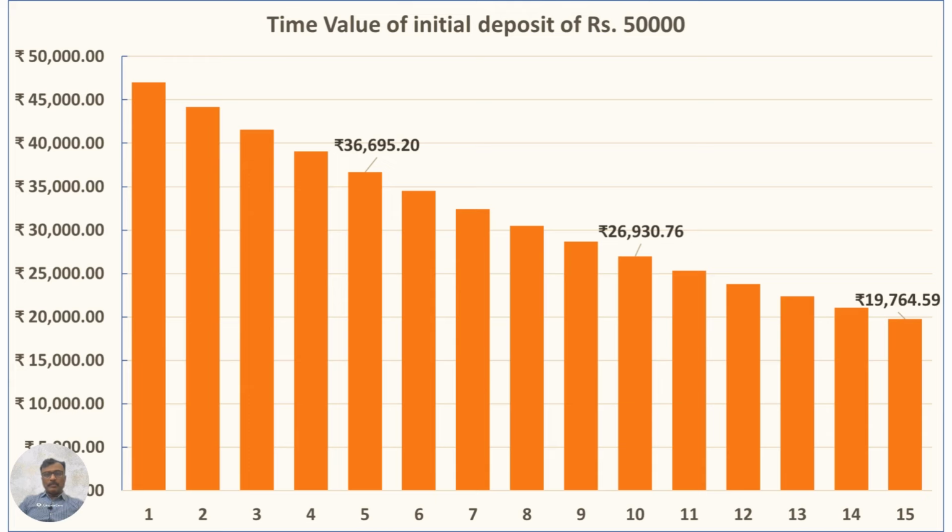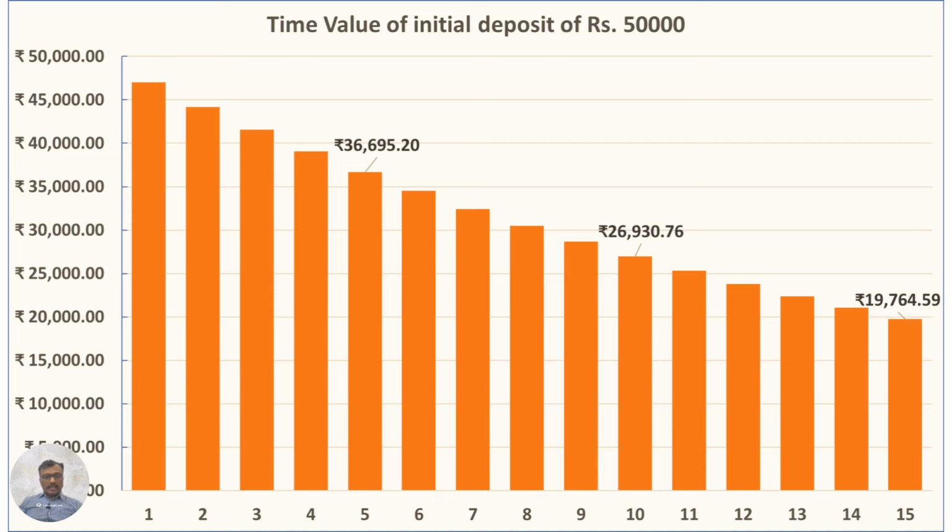Let's see one more example. This slide presents a graph illustrating the change in value of 50,000 rupees over a 15-year period. Suppose you have 50,000 rupees with you and you decide to keep it in the cupboard. Let's observe how its value changes over time due to inflation, assuming a typical inflation rate of 6% in the Indian market. After 1 year, the value of 50,000 rupees decreases to 47,000 rupees because of 6% inflation.